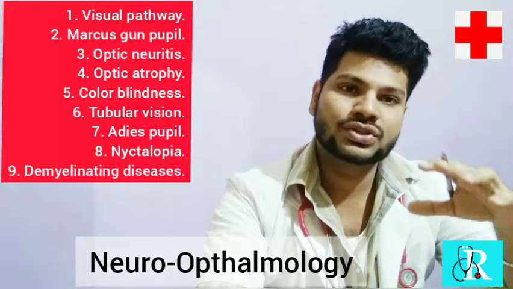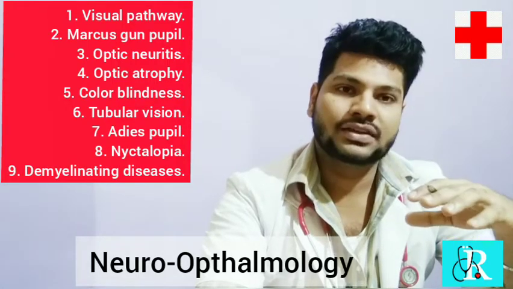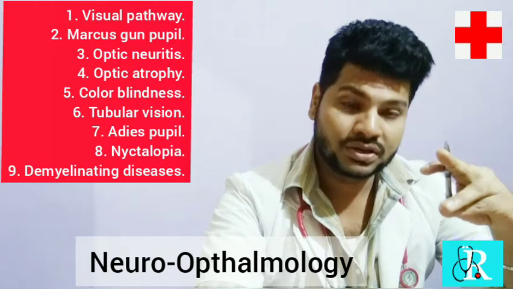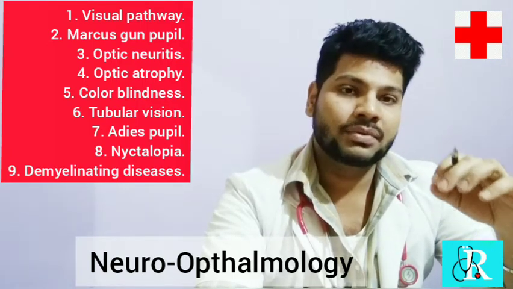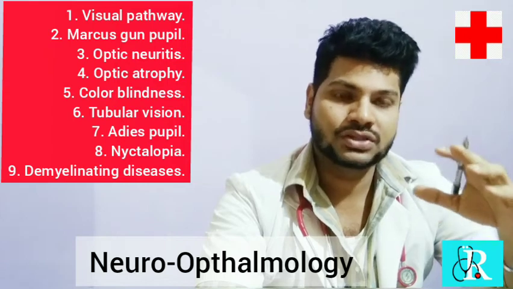So all these are the things which need to be known in optic neuritis, that is auto-infection or auto-inflammation, that is autoimmune disorders or infections or any kind of trauma, or even hypertension, diabetes. These all are the conditions which cause optic neuritis.